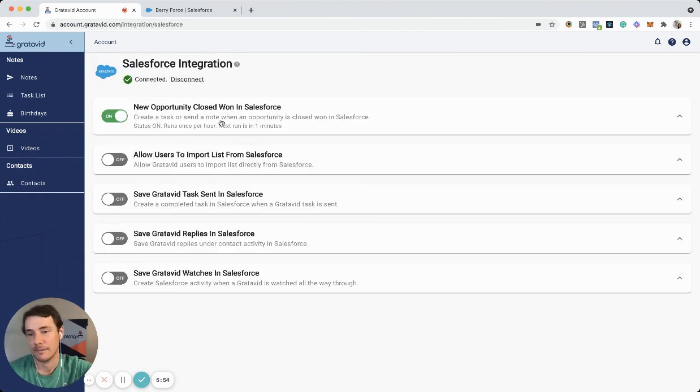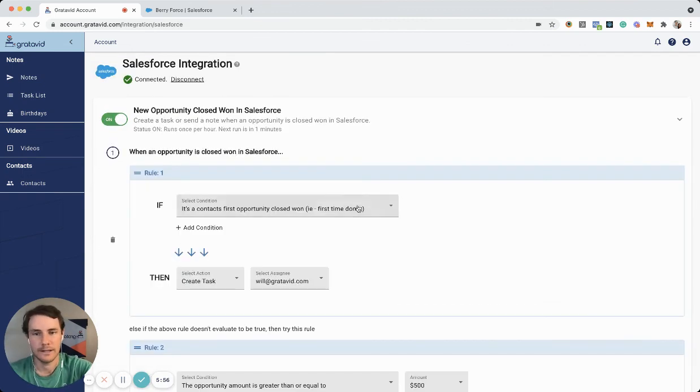Definitely recommend you check out the documentation, check out our Help Center page, and watch those videos on using custom fields.